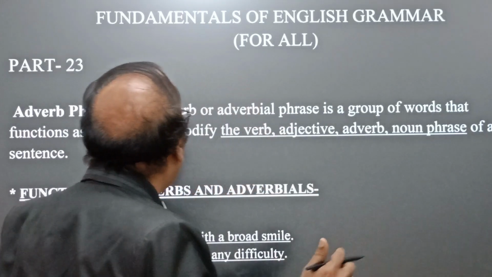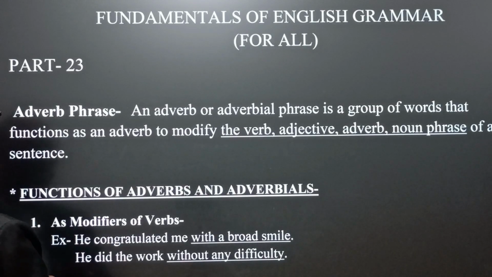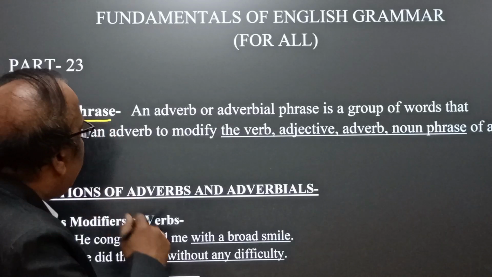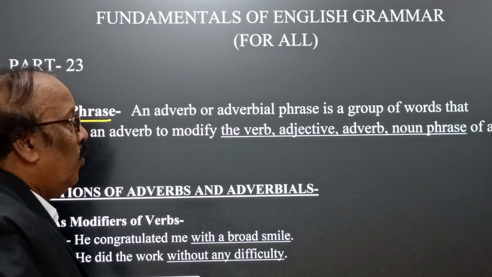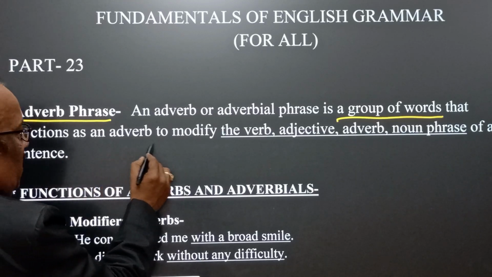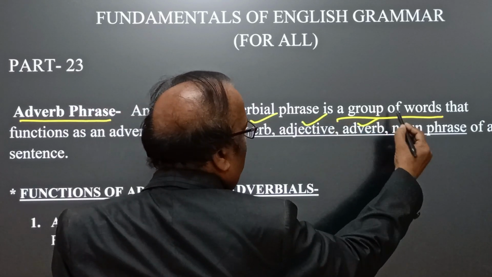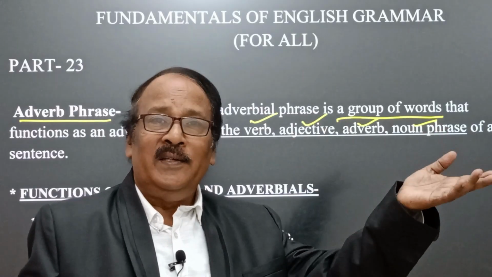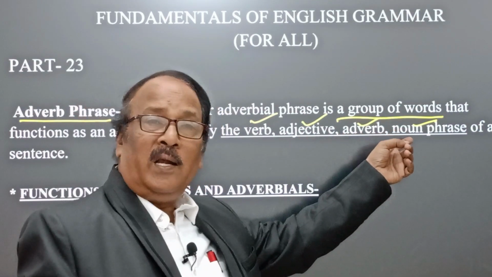How? Let's see. Here we find the matter in connection with the adverb phrase. An adverb or adverbial phrase is a group of words that functions as an adverb to modify the verb, adjective, adverb, or noun phrase of a sentence. It qualifies or modifies a verb, but it also qualifies adjective, adverb, and noun phrase.